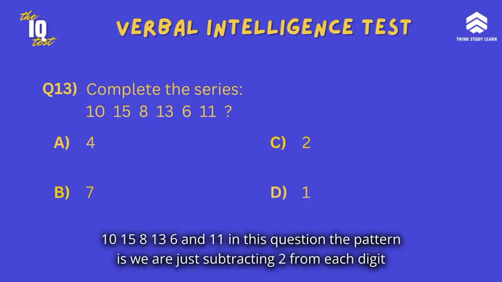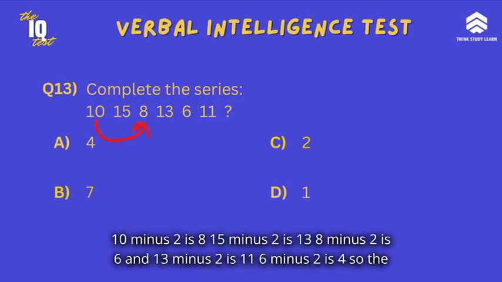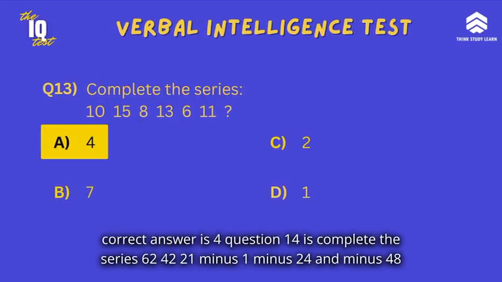Question 13 is complete the series 10, 15, 8, 13, 6 and 11. In this question, the pattern is we are just subtracting 2 from each digit. 10 minus 2 is 8, 15 minus 2 is 13, 8 minus 2 is 6 and 13 minus 2 is 11. 6 minus 2 is 4. So the correct answer is 4.